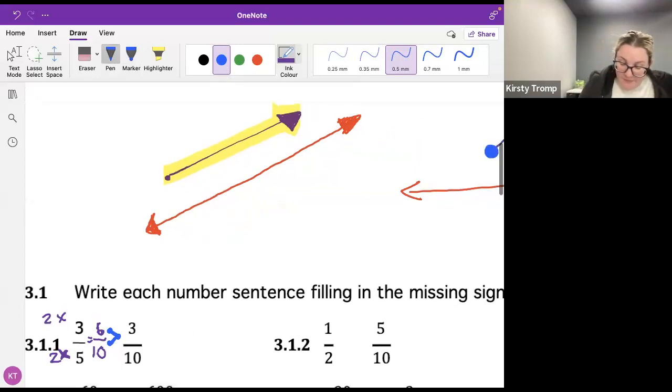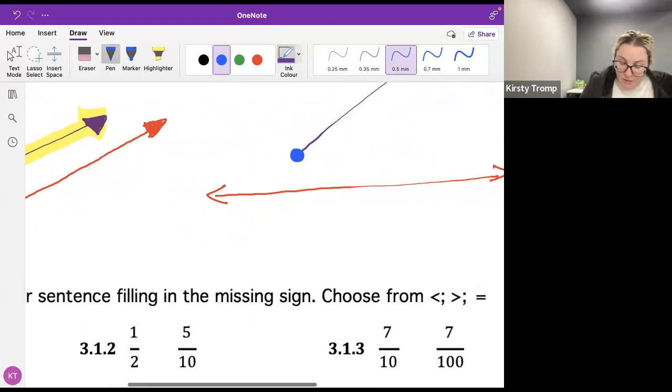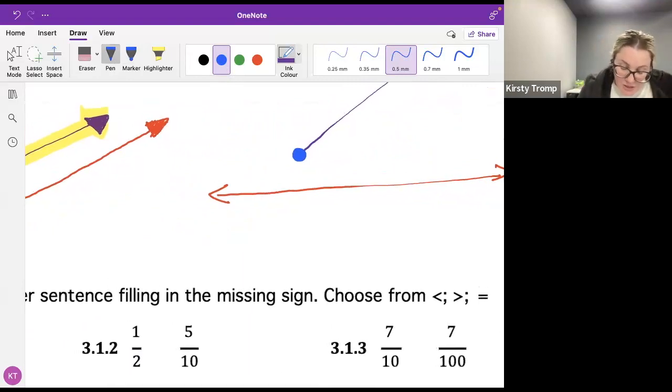Okay. Right, I'm going to do one more with you, and then I'm going to let you go by yourselves. So I've got 1/2 and 5/10. These are nice, easy ones to start off with. All right, so Mulalo, what am I going to do?